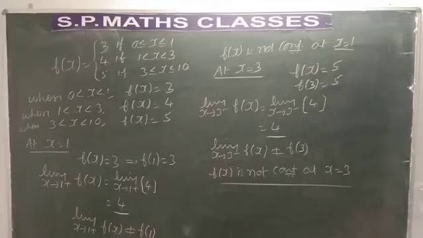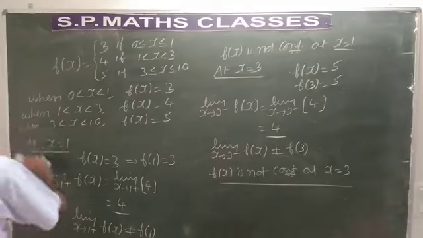When we take the limit as x tends to 3 minus, that means the left hand limit, for x less than 3, the function defined is f of x is equal to 4. So the limit as x tends to 3 minus f of x is not equal to f of 3. Hence f of x is not continuous at x is equal to 3. So we conclude that the points of discontinuity are x is equal to 1 and x is equal to 3.